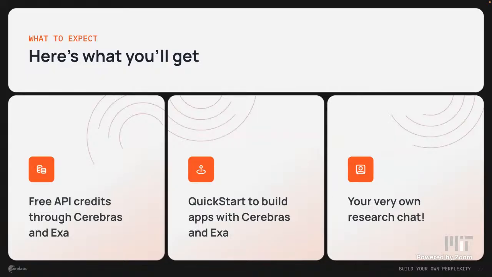Here is what you're going to get out of this workshop. First of all, you're going to get free API credits through the Cerebras platform and through Exa, which is an AI web search tool. You're also going to get a quick start to build apps with Cerebras and Exa, so that if in the future you want to continue working on apps and projects like this or using our technologies, you can do that as well. And then you're also going to get your own version of research chat, so you're not limited to the 10 queries that ChatGPT offers you.